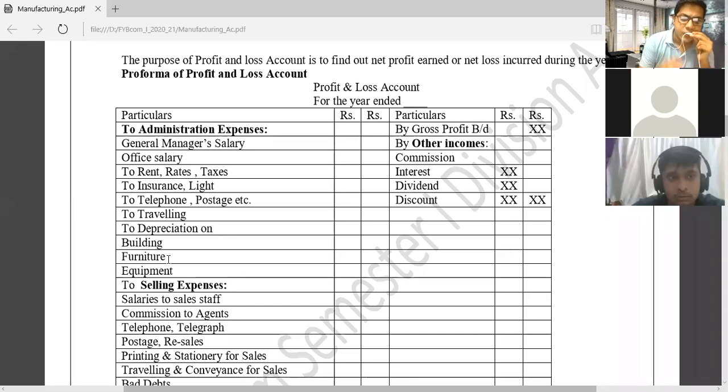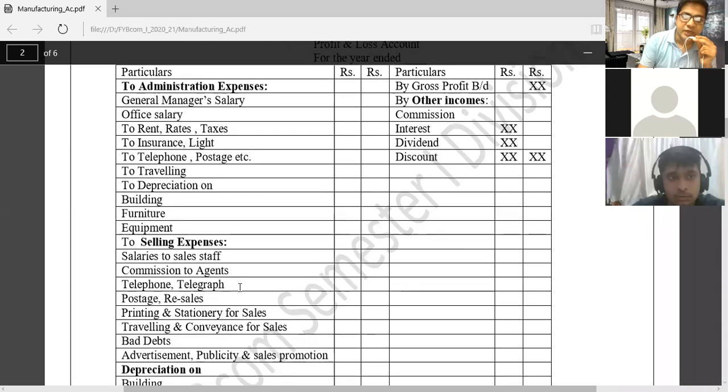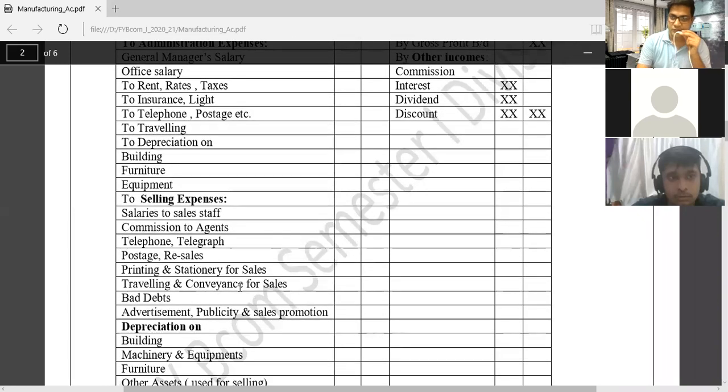Then after recording all administrative office expenses, we will record selling expenses. Expenses which are related to the sales, we will record in our profit and loss account debit side.